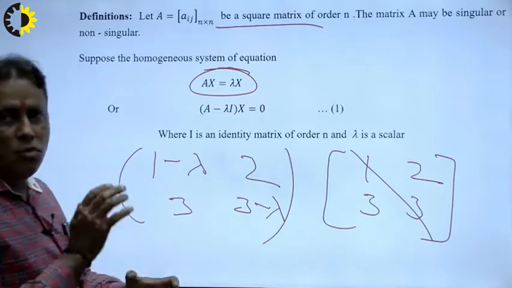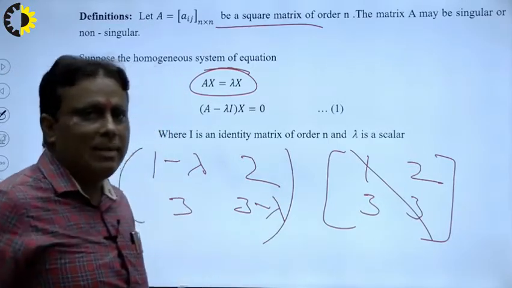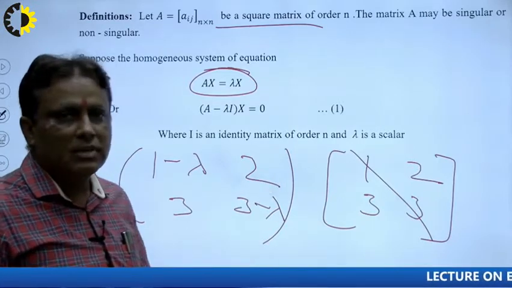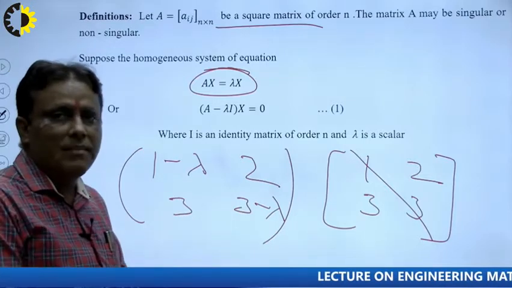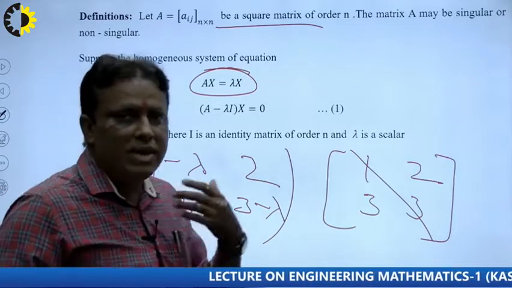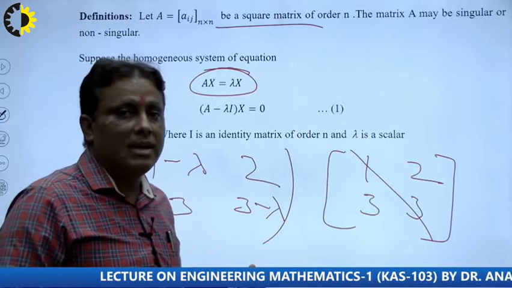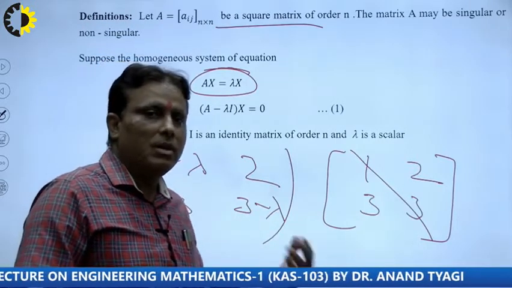That means from the diagonal we subtract an arbitrary variable known as lambda. So we get the characteristic equation of the square matrix. After solving the characteristic equation, we get the roots, the eigenvalues, the characteristic roots.